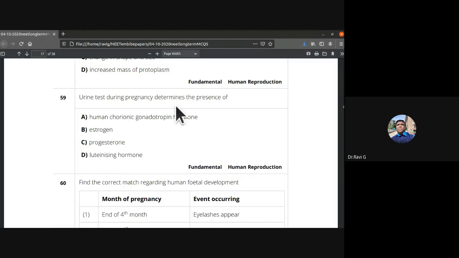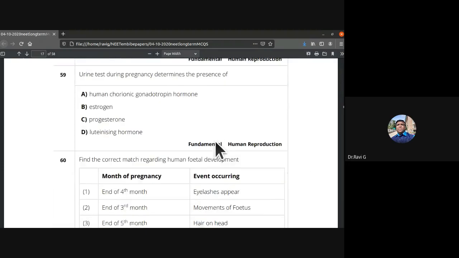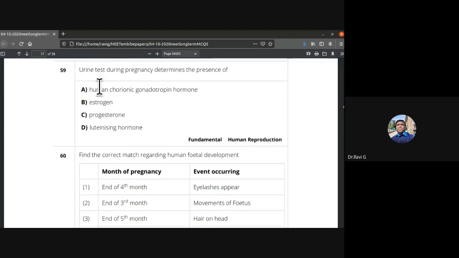Urine test during pregnancy determines the presence of human HCG, human chorionic gonadotropin hormone. So 59th, the answer is A.